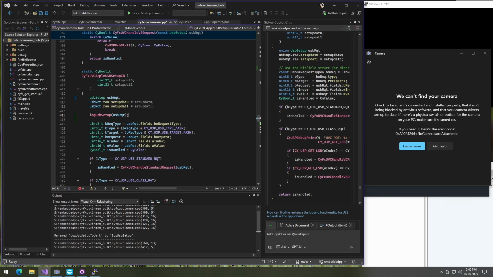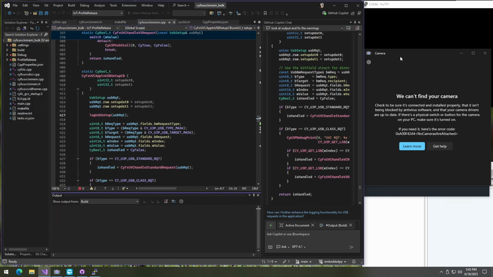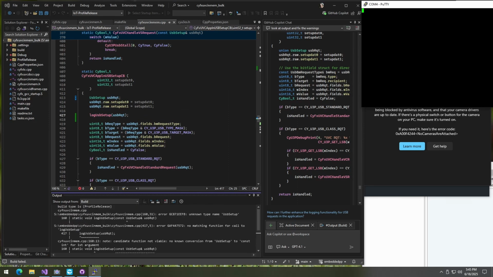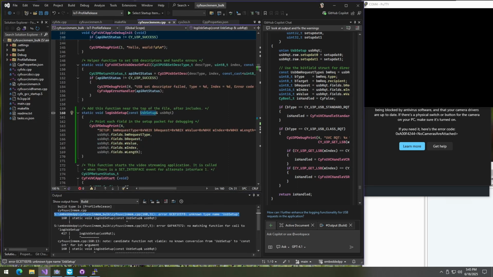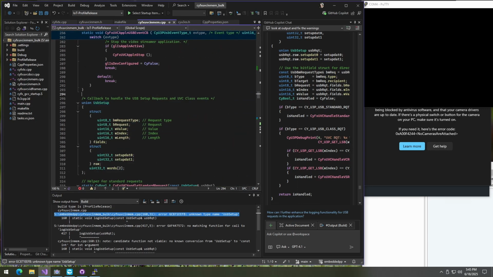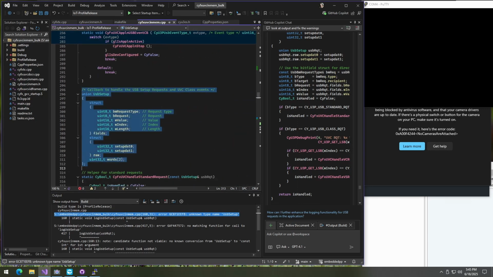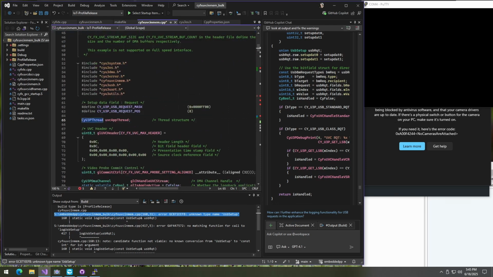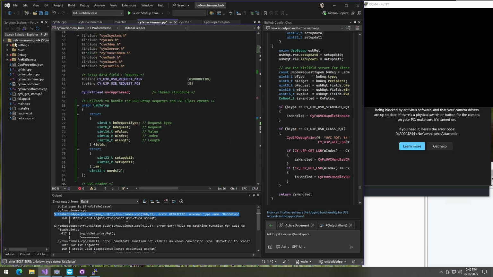It already says log USB setup, and now if we build and deploy to RAM, we shall see, hopefully, well, if it works, unknown type name USB setup. Aha, code is probably defined later on. Yeah, over here. So we need to move it up. Let's just get it out of here, go back to the beginning of the file and put it somewhere here. Good enough place for it.